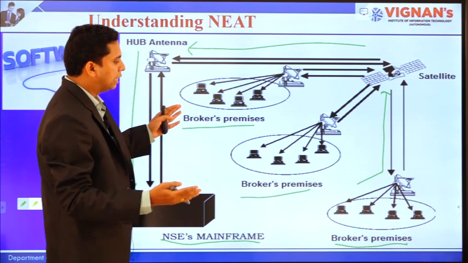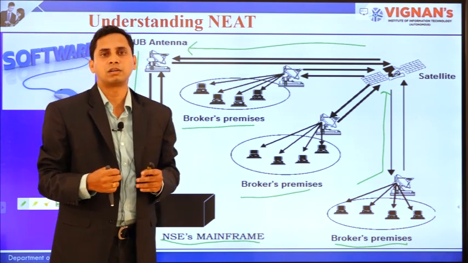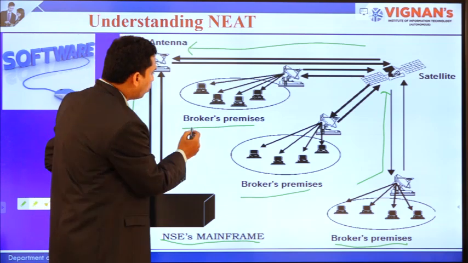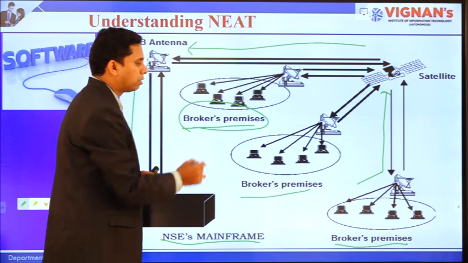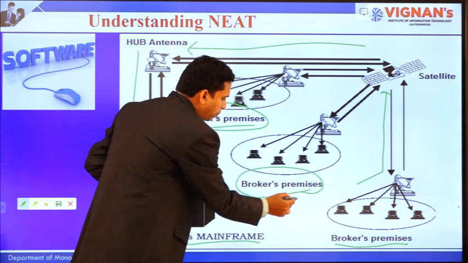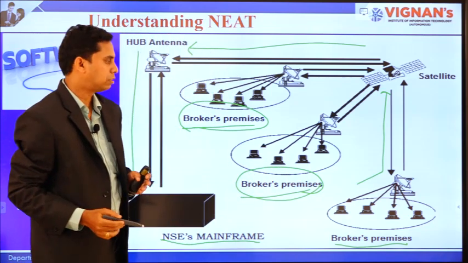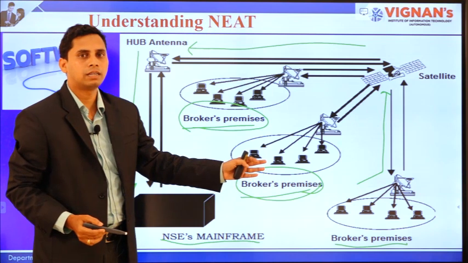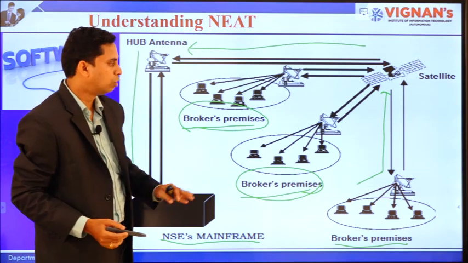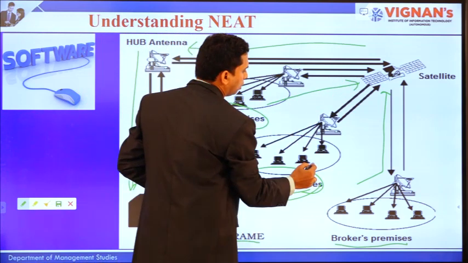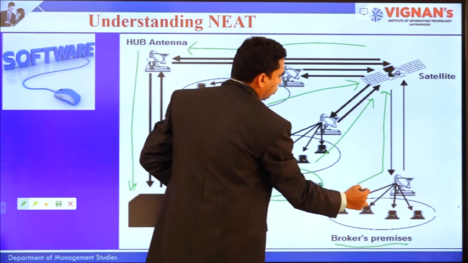Now, there are different traders who trade in the stock market, and they can be from any place. There may be many brokers' premises. So, you are sitting in Andhra Pradesh and releasing your orders, and someone else is sitting in some other place like Kerala or Karnataka, releasing their orders. All these orders reach the satellite through different antennas.